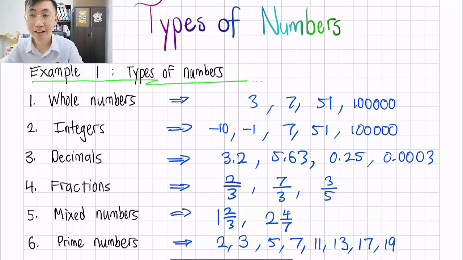I think you know the drill. So these are called prime numbers. You can divide by 1 and the number itself only.